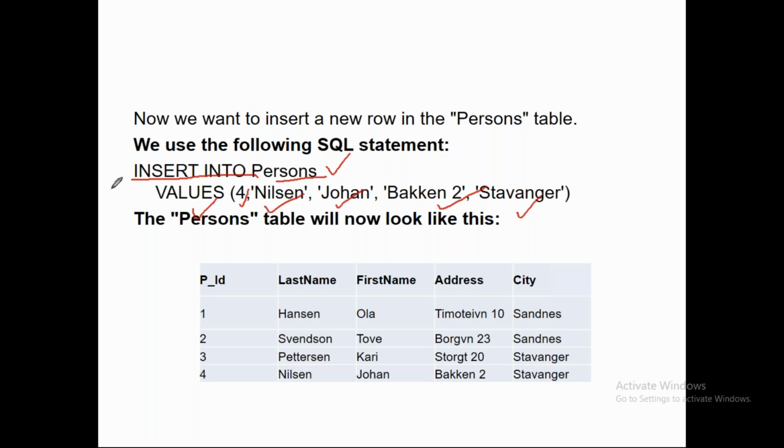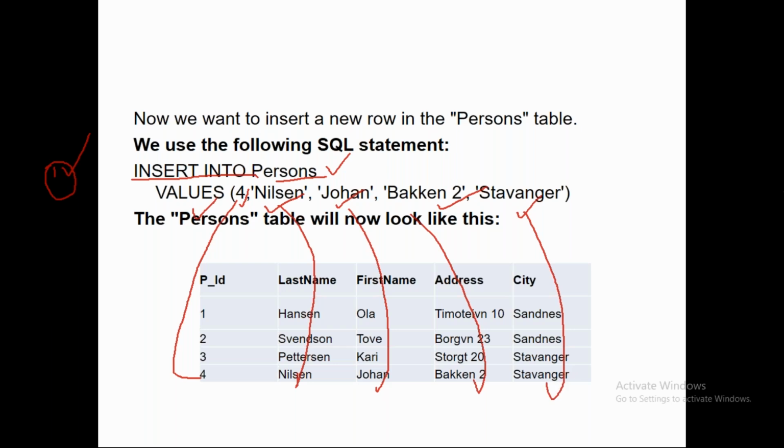And here we are writing the INSERT INTO statement as per whatever is defined under the first syntax. So what will happen is if you write like this, 4 will sit in PID, Nilsson will sit in last name, Johan in first name, Backend 2 in address, and Stavanger in city.